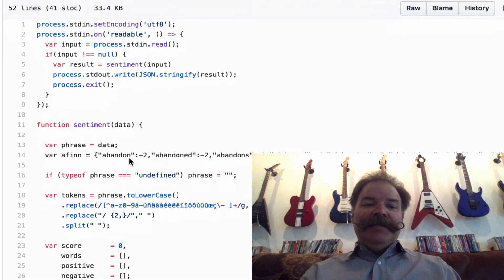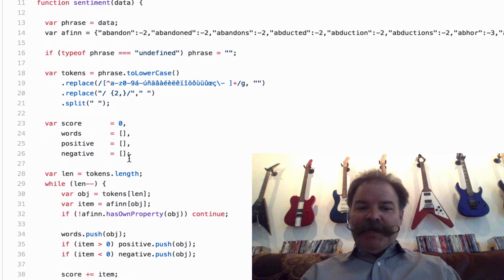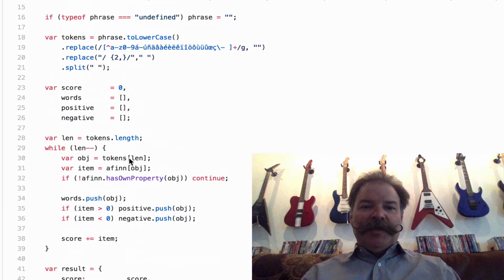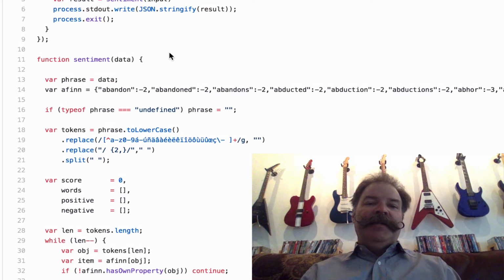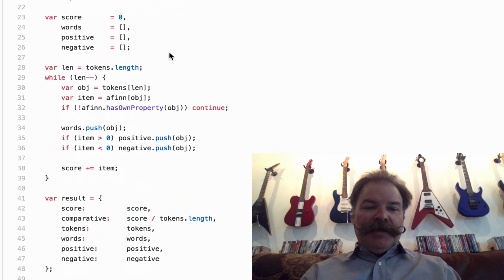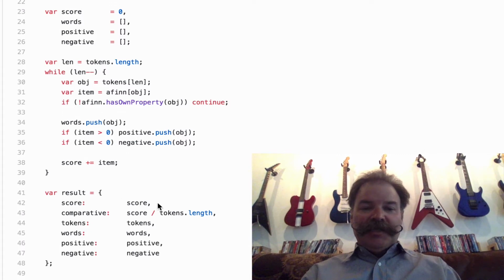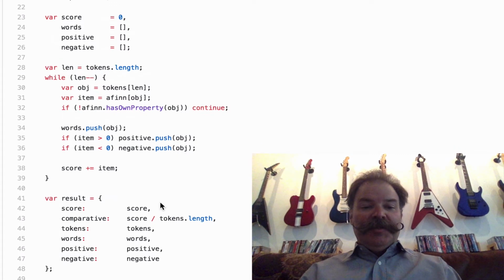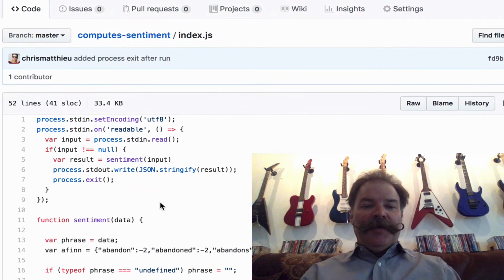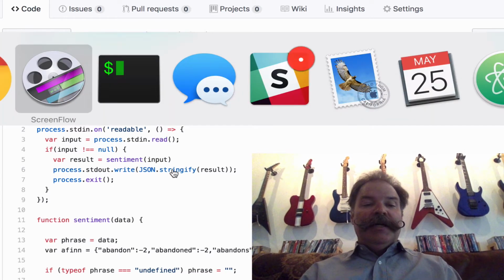It feeds that into a very simple sentiment analysis engine that's built on word scores, and then an output of an array that kind of looks like this, like a score. Positive sentiment's good, negative's bad. Associated words, that trigger the algorithm to score accordingly, and it just outputs that as JSON on standard out. So let me show you what all that looks like.